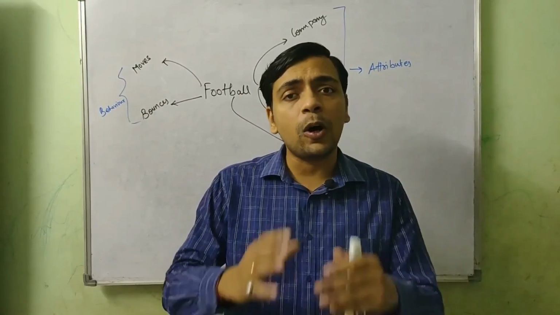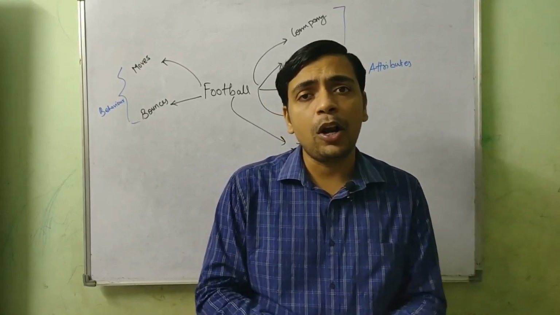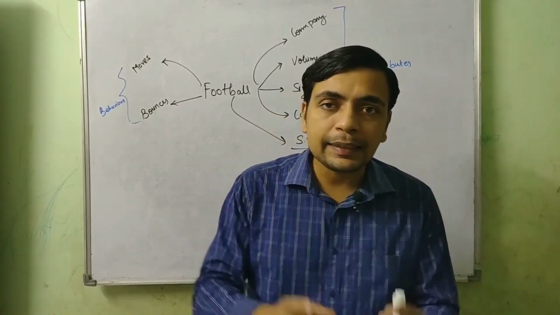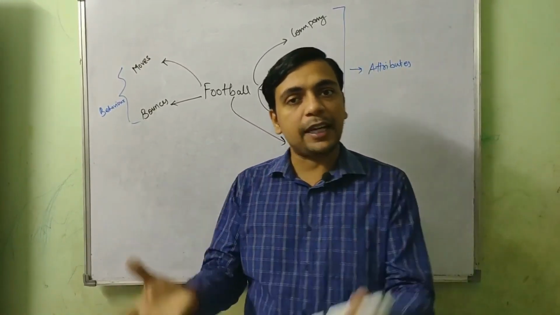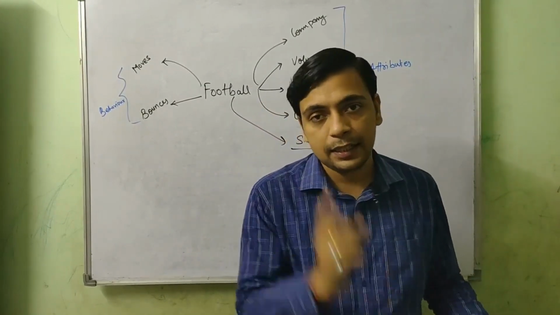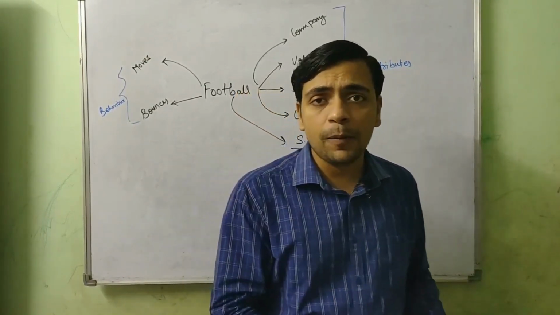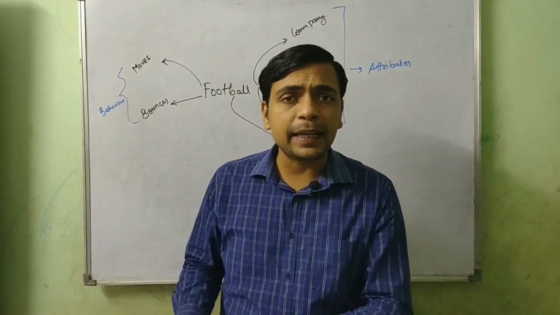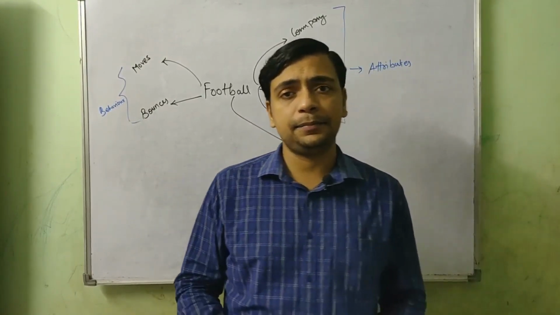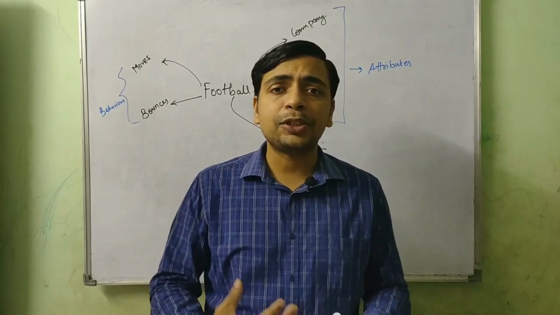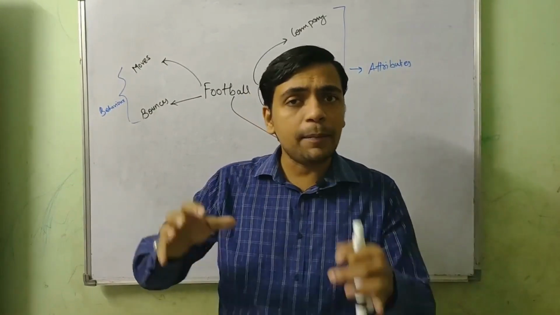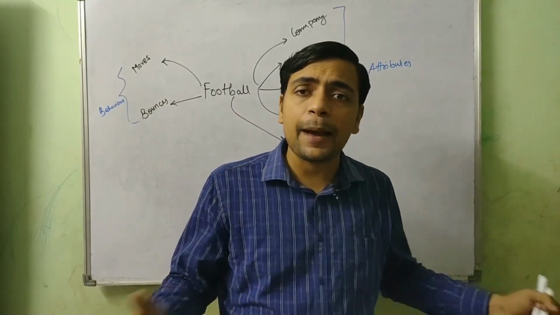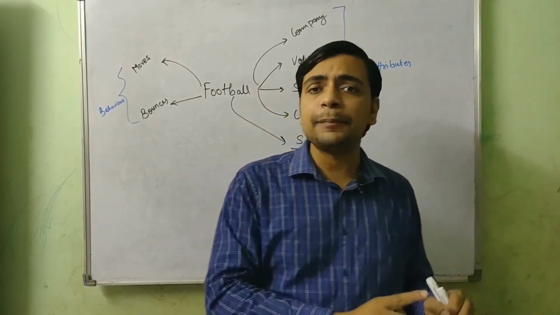All the definition and characteristics of the football, the template of the football, when saved at a certain place in the form of a template, listen to this carefully, when the definition of an object is kept at a place in the form of a template, then that template, that blueprint, is nothing but a class. So a class is the definition of an object. All the common characteristics and common behaviors are kept and wrapped up at one single place, and that single place is nothing but a class.